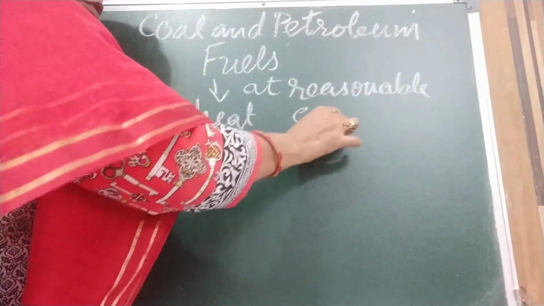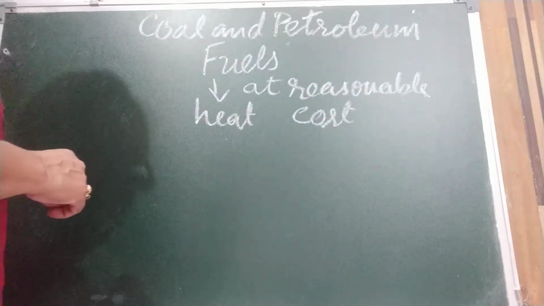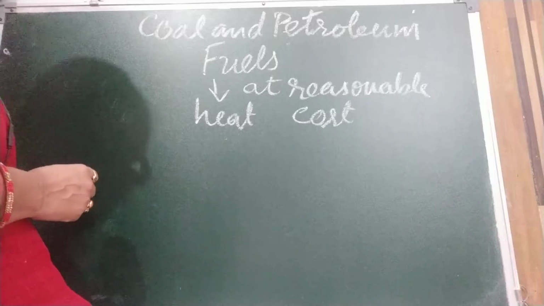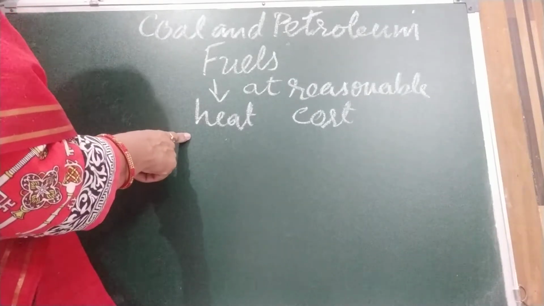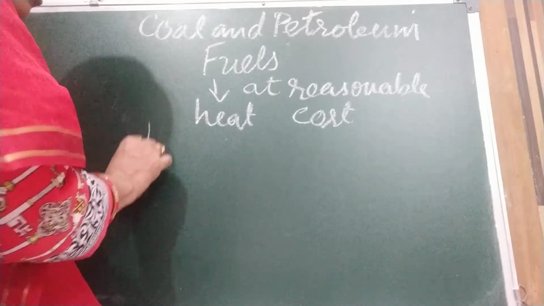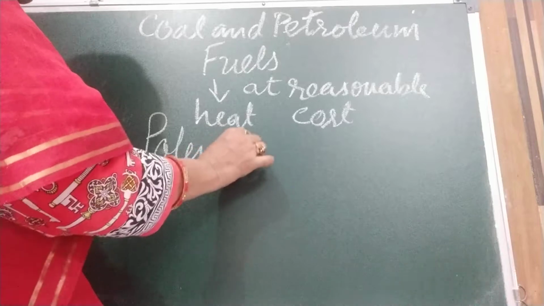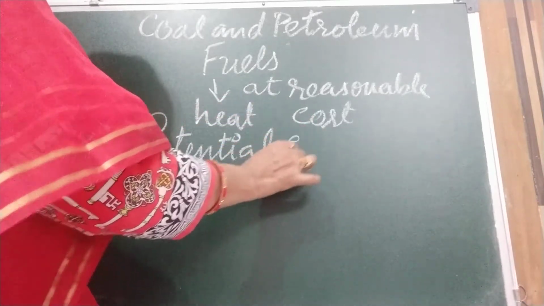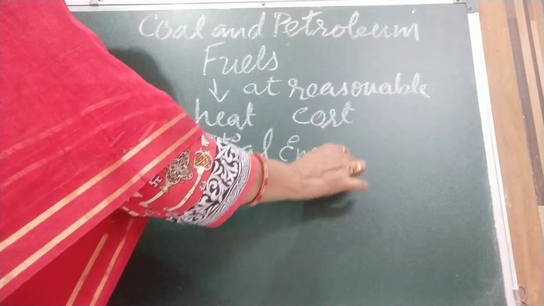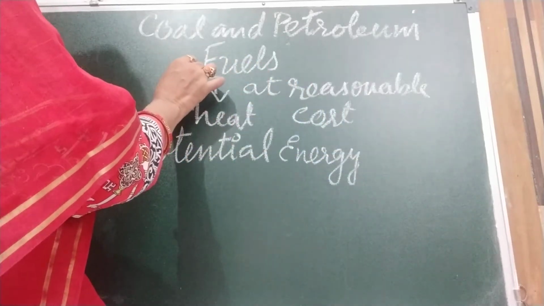Okay, we cook food, we produce thermal energy. Thermal energy we use to produce electricity. This fuel contains potential energy. What is potential energy? Children, you are going to learn in class 9th and 10th. But I am telling you in brief, it is due to fuels, the formation of fuel takes place.